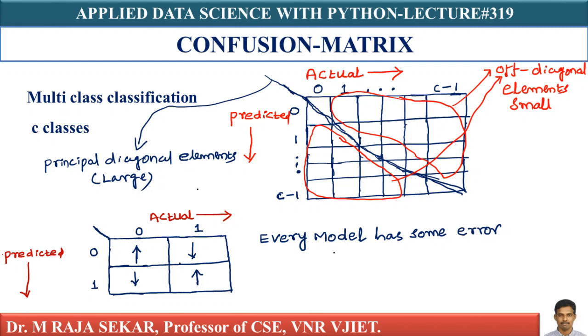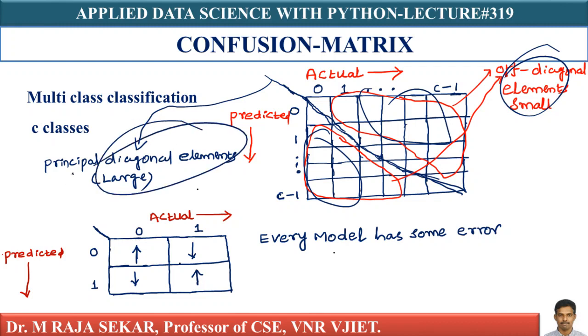Off diagonal elements should be small, isn't it? That's what it says. This one is off diagonal, this one is off diagonal. Off diagonal elements should be small, and principal diagonal elements should be large.